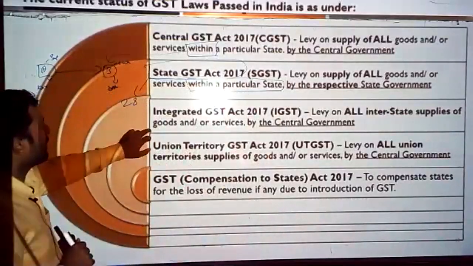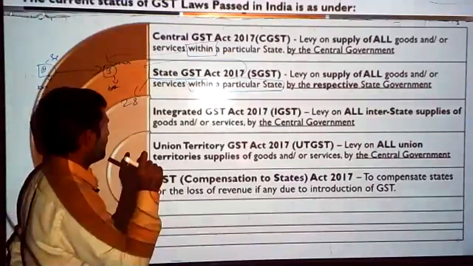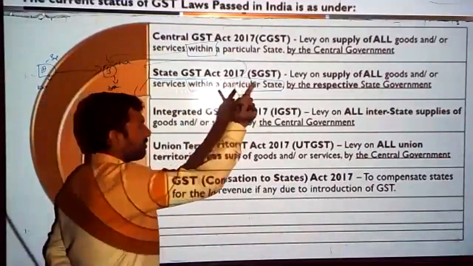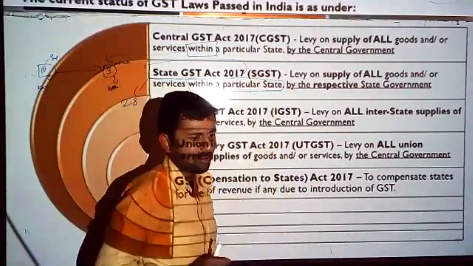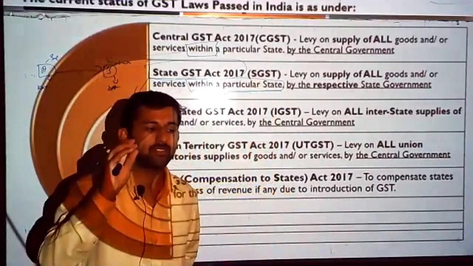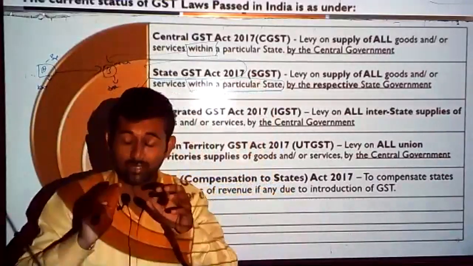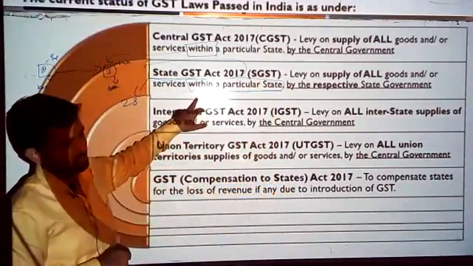Next, the third one. We had the central government. Now the state government, SGST: who enacted the SGST law? The SGST law was enacted by the respective state governments. If there are 28 state governments, then 28 state governments have enacted the SGST law.